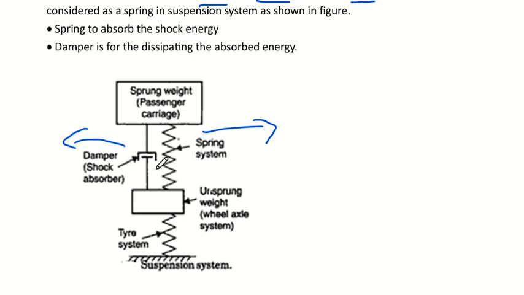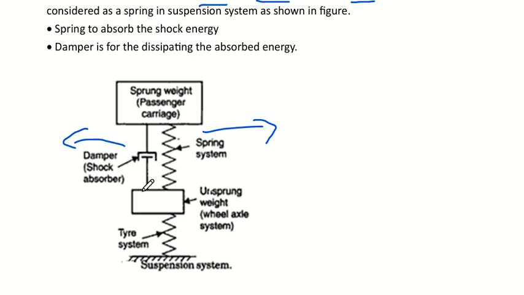The damper can be a piston cylinder arrangement. The absorbed energy as the sprung weight comes down will be dissipated by this damper arrangement. It could be a piston arrangement with fluid inside the damper, it could be oil or any suitable fluid for dissipation. And there is a simple spring arranged. So together they will provide the suspension for the sprung weight above, the passenger carriage weight.